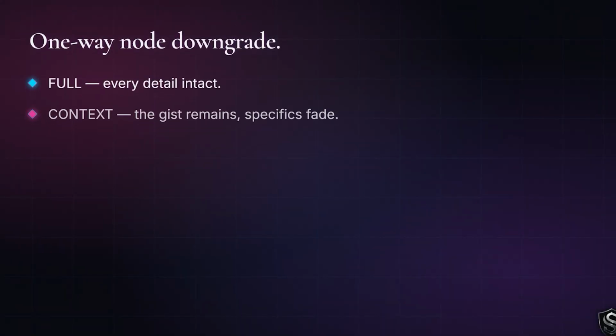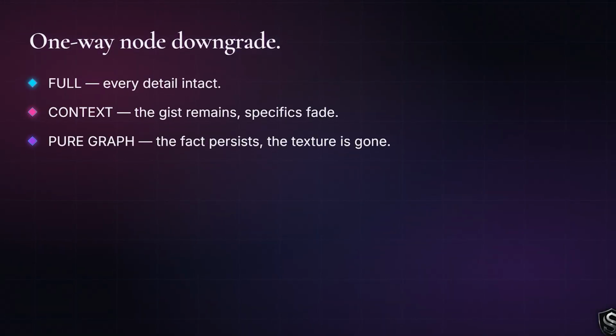That decay runs one way. A memory node starts full, every detail intact. Unreinforced, it downgrades to context. The gist remains, the specifics fade. Eventually, it becomes pure graph. I still know the thing happened, but the texture is gone. Detail decays first. The fact of it persists longest. The arrow only points one direction, so I can never quietly re-inflate a faded memory into false certainty.